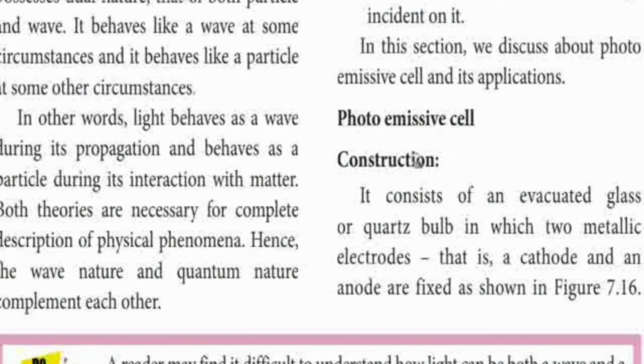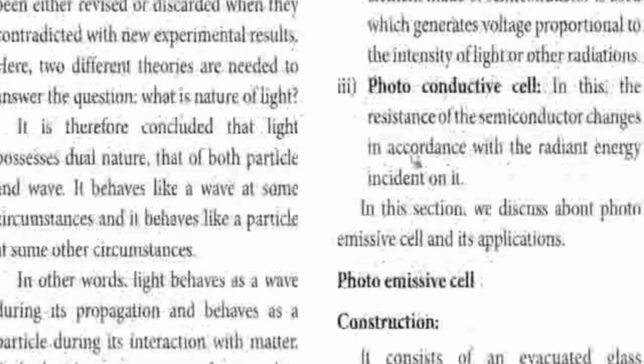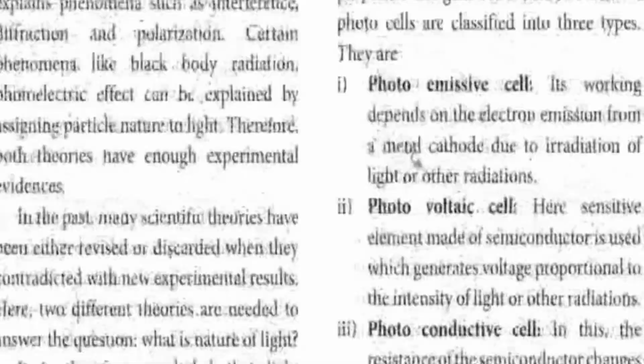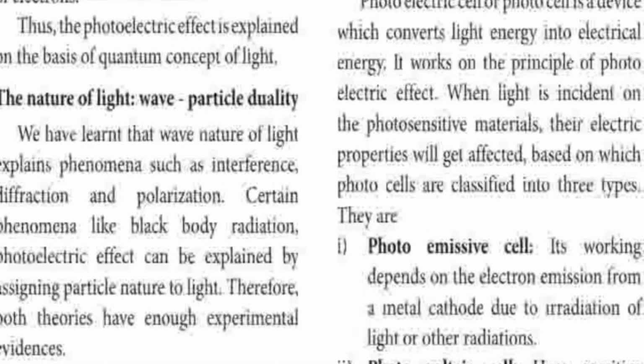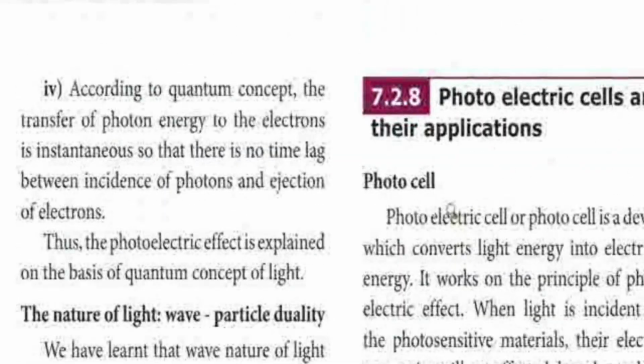So light has a dual nature. In propagation, we consider it a wave. In interaction, we consider it a particle. So this is the dual nature of light that was explained by Einstein. Right? The quantum theory was proposed by Max Planck.